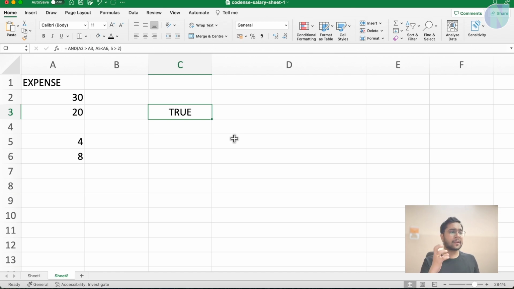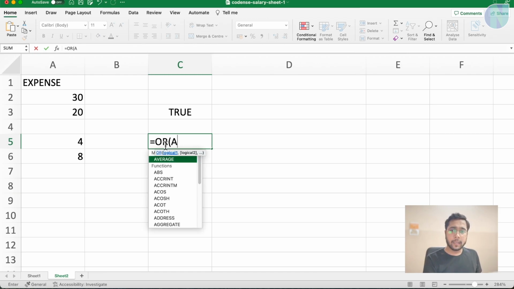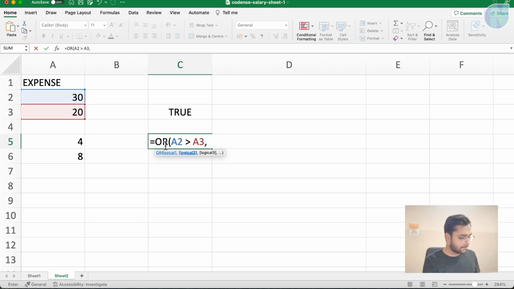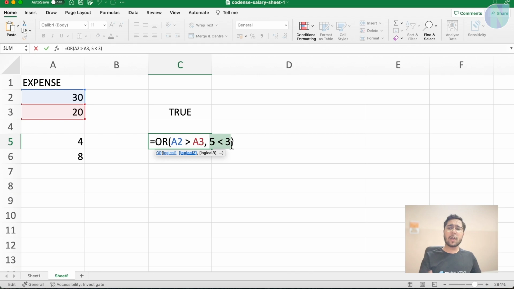After AND, there comes the OR function. So the OR function will become true even if one value becomes true. Let me show you. So here I will say OR, and I will write A2 is greater than A3, and I will write 5 is less than 3. Now you can see I have written a condition that is false. For now, I am not referencing a cell. I have directly used some numbers to make the condition false. Now see, this condition is false, but this condition will be true. A2 means 30 is greater than 20.